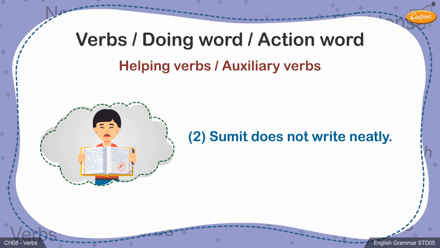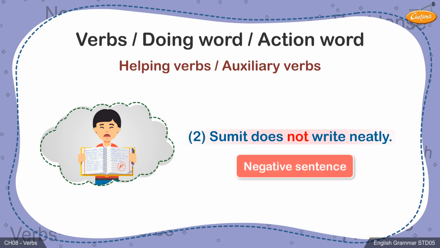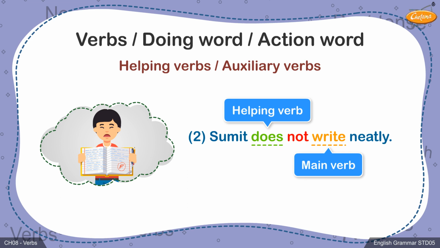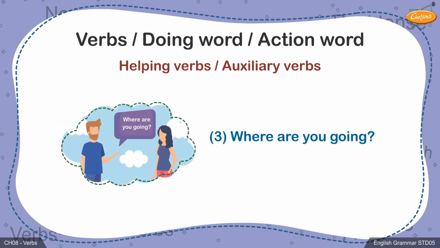2. Sumit does not write neatly. In the second sentence, the use of the word not makes it a negative sentence. However, the verb does write has been used, where does indicates present tense and is the helping verb, whereas write is the main verb.